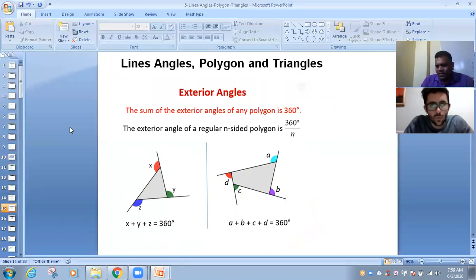Just have a look and say it's clear. This point we already discussed, exterior angles, sum of exterior angles.